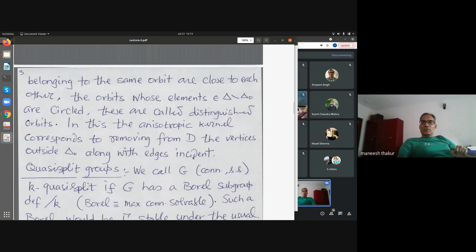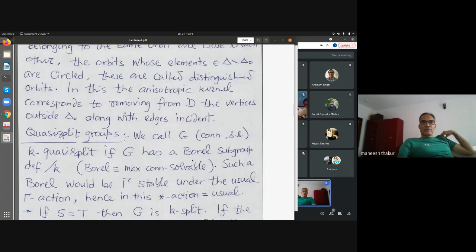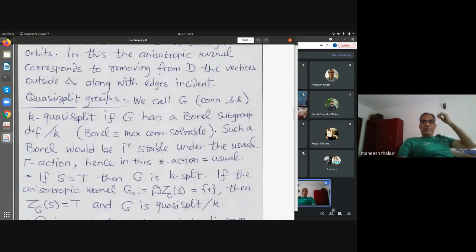And if you just look at the picture of those distinguished orbits, that also gives you a root system over K, which may not be a reduced root system. That is what is called a relative root system for that type. Okay, so I will come to those examples again. Any questions on this? I will give some more examples, but let me just come to the next type of